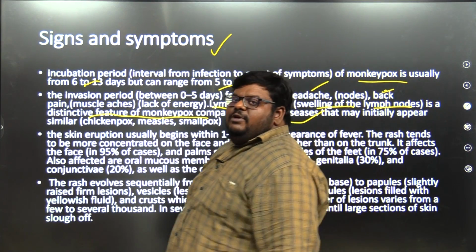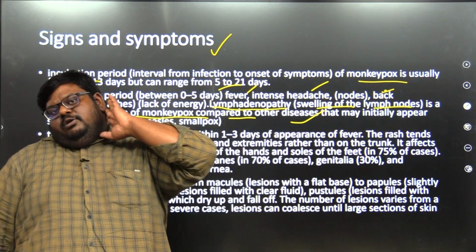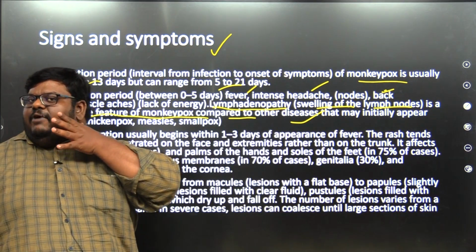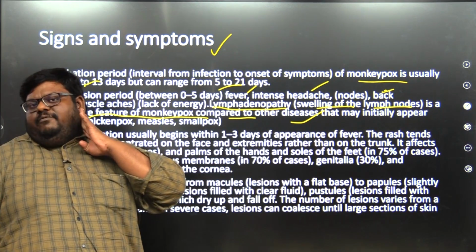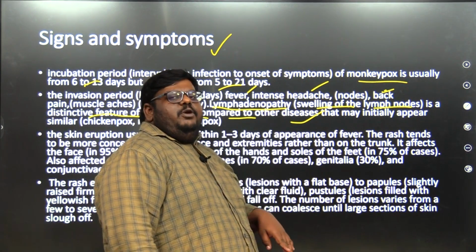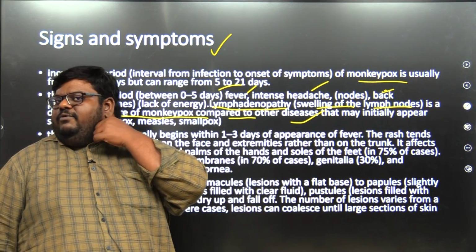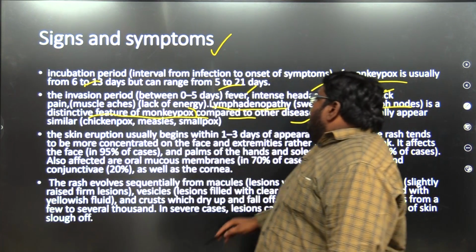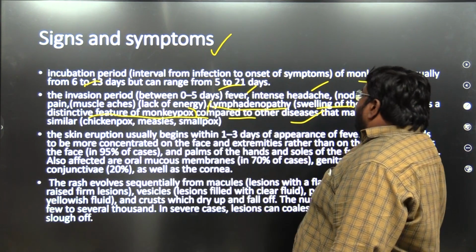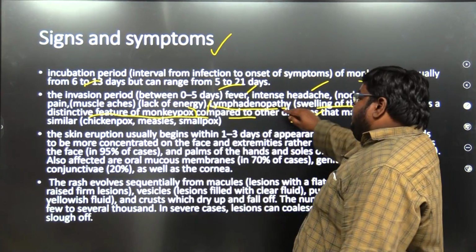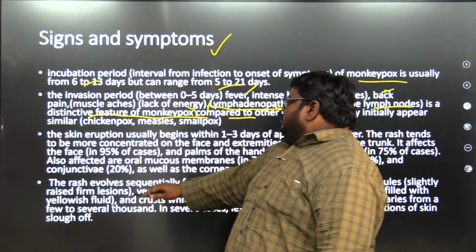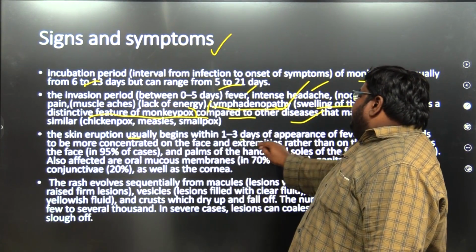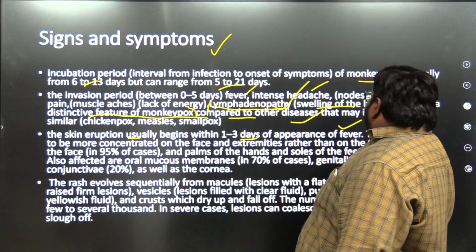We have lymph nodes here behind our ear. We can find them by touch. If our immune system is suppressed, our lymph nodes will get swollen. Alert, okay? We always have to check whether our lymph nodes are swollen or not. If so, we need to go for a test. We might be infected, so alert the people. The skin eruption usually begins within 1 to 3 days of the appearance of fever.